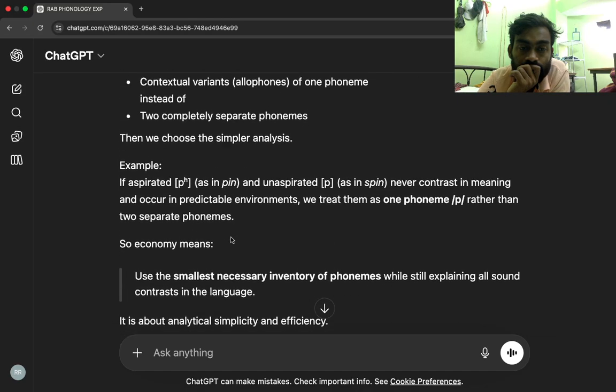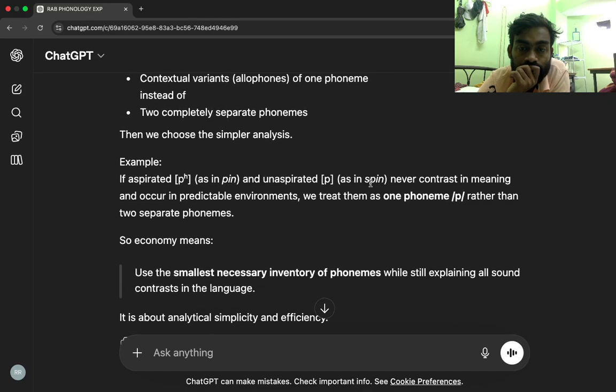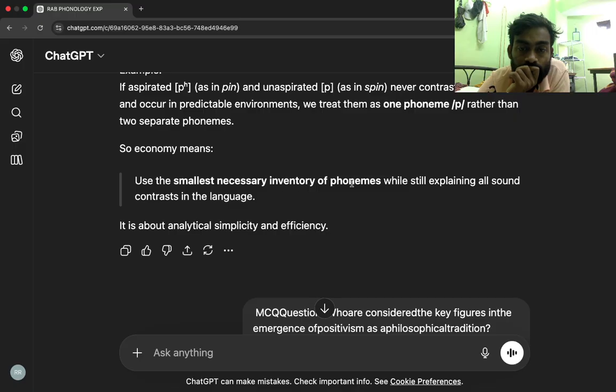Example, if aspirated P, as in pin, and unaspirated P, as in spin, never contrast in meaning and occur in predictable environments, we treat them as one phoneme P rather than two separate phonemes. So economy means use the smallest necessary inventory of phonemes while still explaining all sound contrasts in the language. It is about analytical simplicity and efficiency.